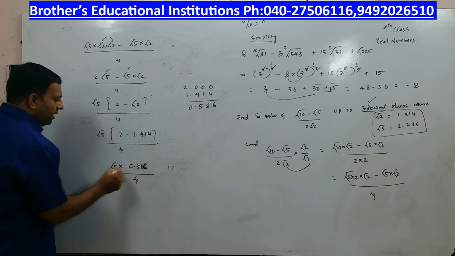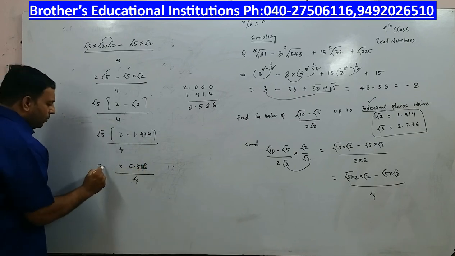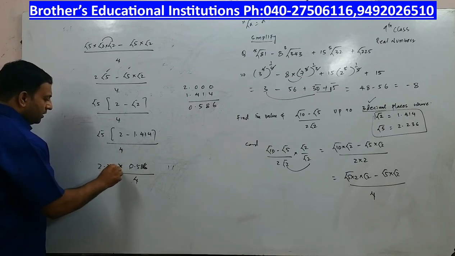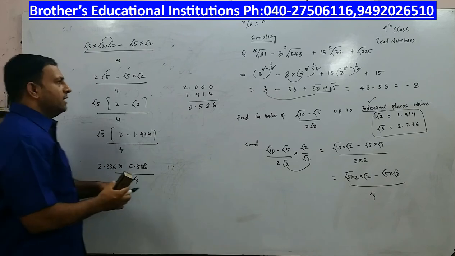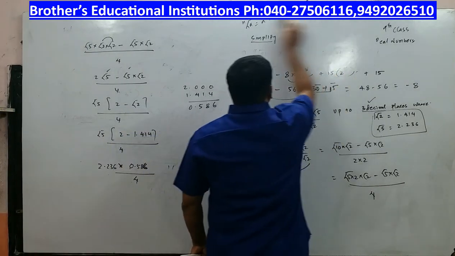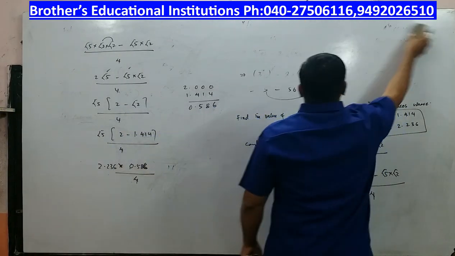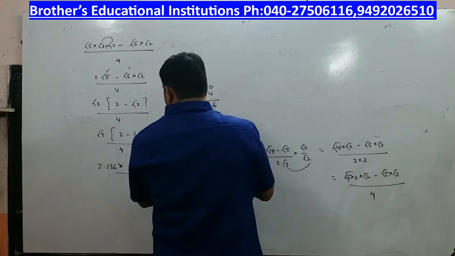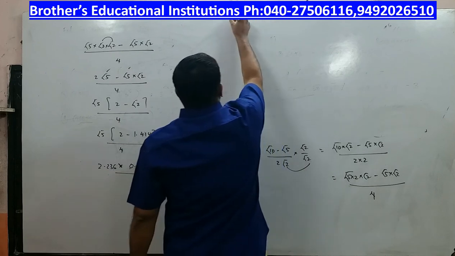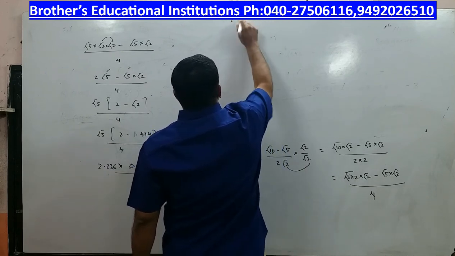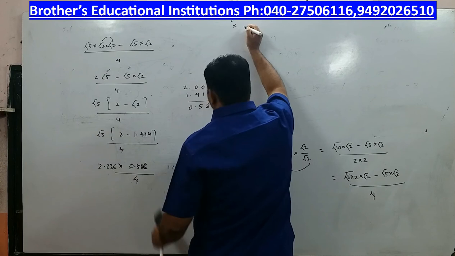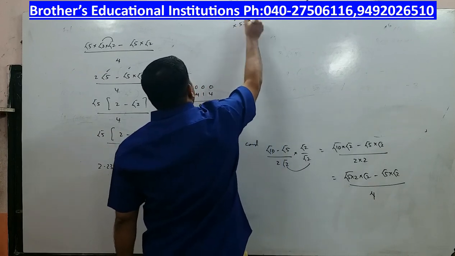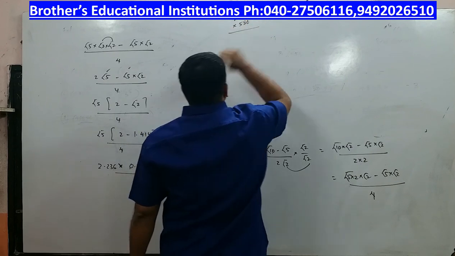Alright. Now meanwhile, what is the square root of 5 value? 2.236, right? So now I have to multiply this entire stuff. Alright. So 2.236, I have to multiply with what? 0.586. 586. I will forget the point, I will leave it like that. Now I will multiply. Now see what happens.